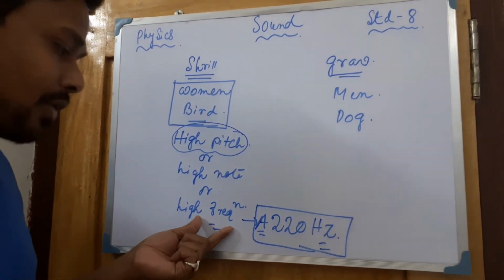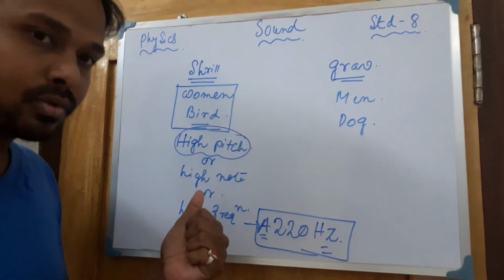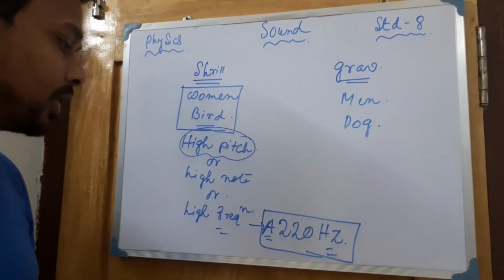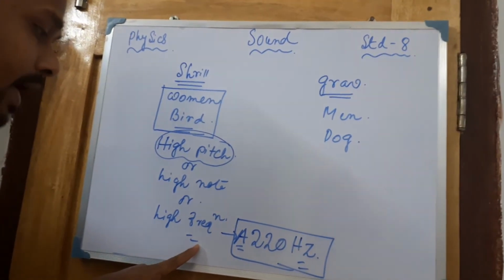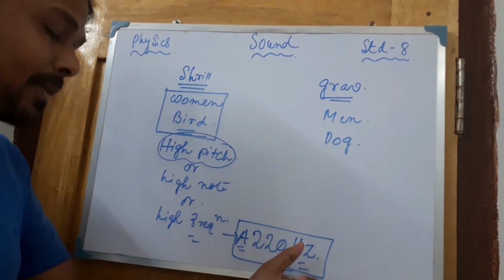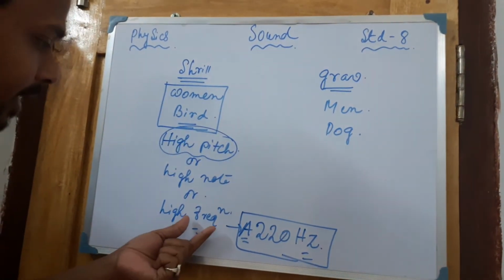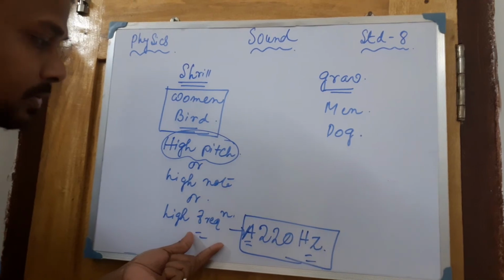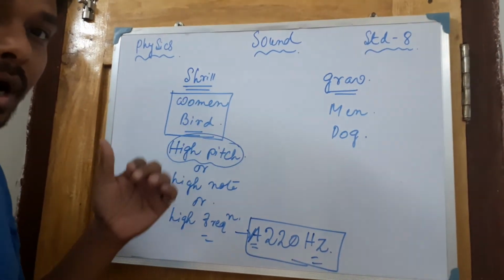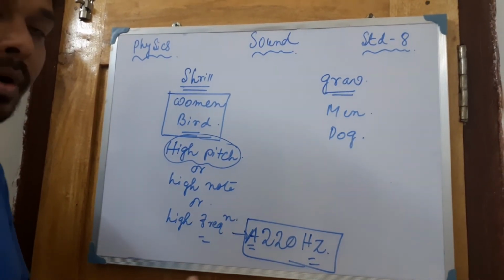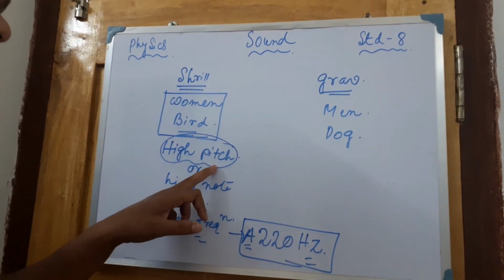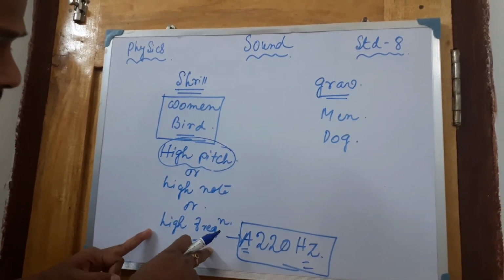That means how frequently a wave can pass through a medium will be calculated by the frequency. Listen carefully, how frequently a wave can pass per second will be calculated by the frequency of sound. And how high or how low a sound is coming to our ears will be calculated by the pitch. So that is related to these two things.